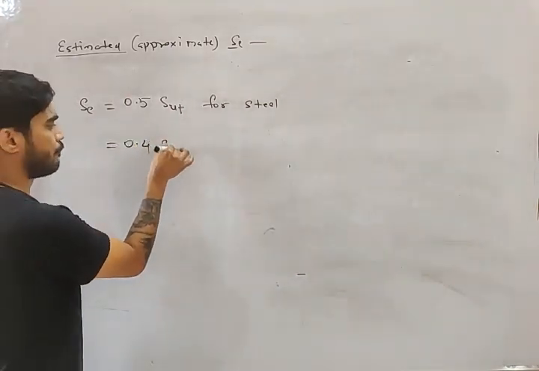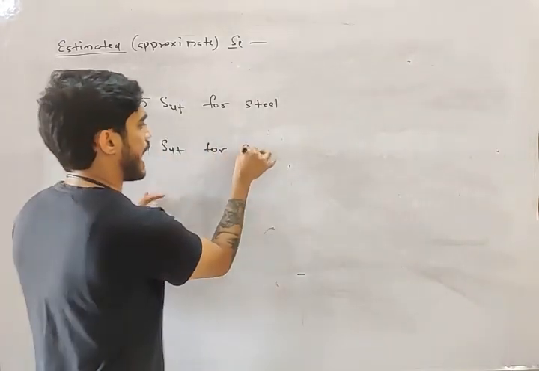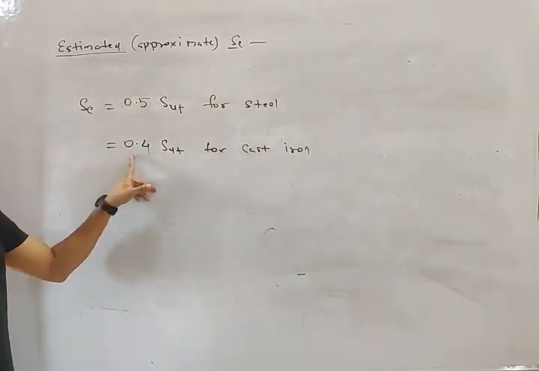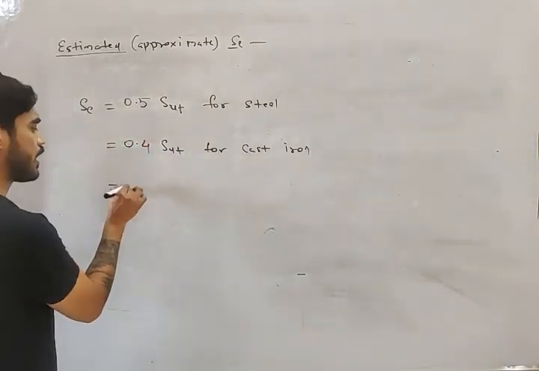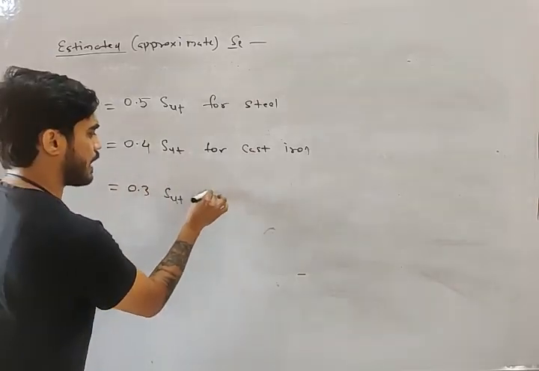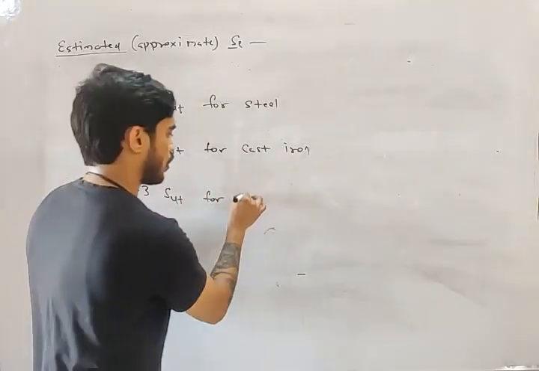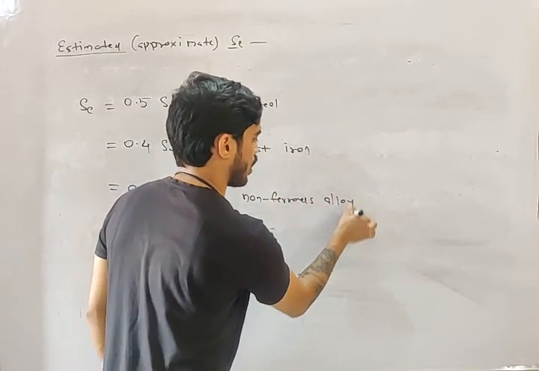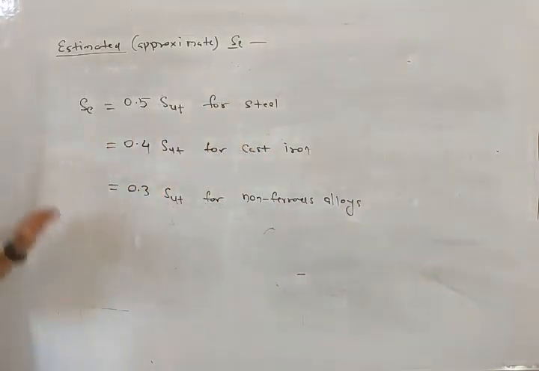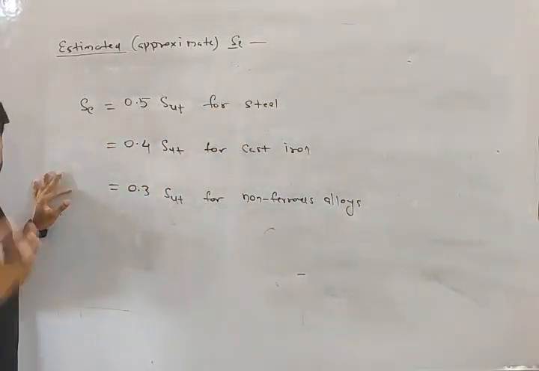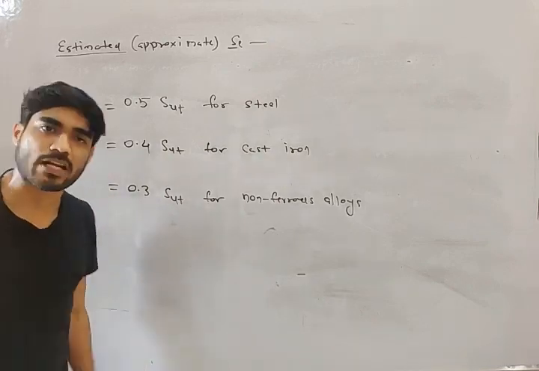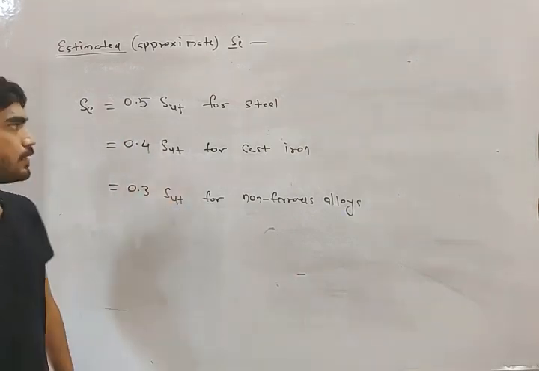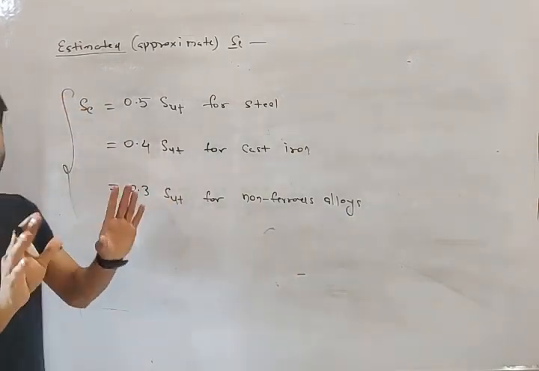It is 0.4 SUT for cast iron. For cast iron, which is a brittle material, it is 0.4 times SUT, and it is 0.3 times SUT for non-ferrous alloys. What is a non-ferrous alloy or non-ferrous material, my friend? It is not made of iron. For example, aluminum alloy. For that alloy it will be equal to 0.3 times SUT.